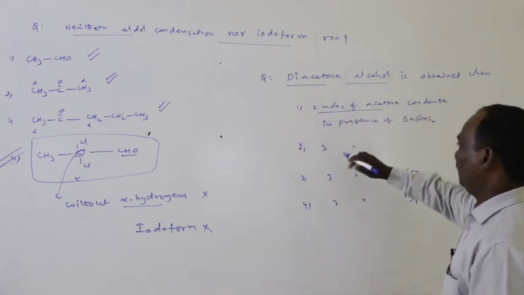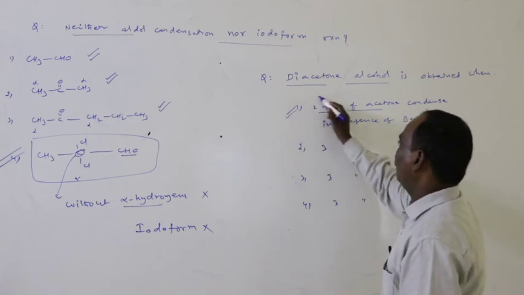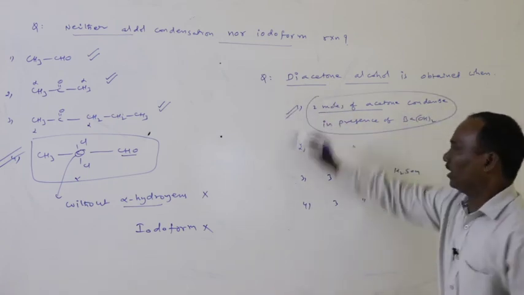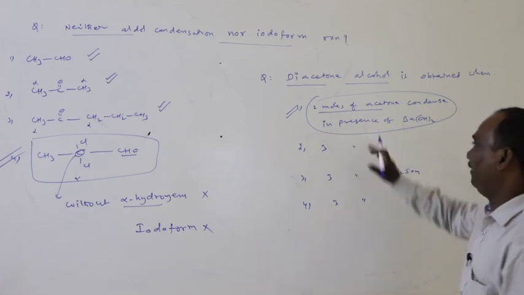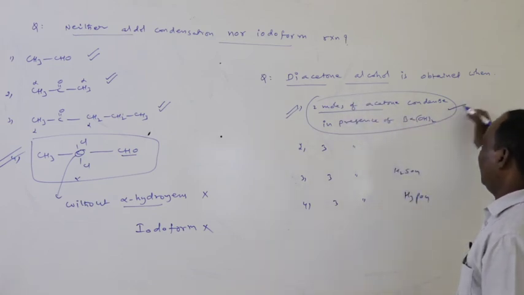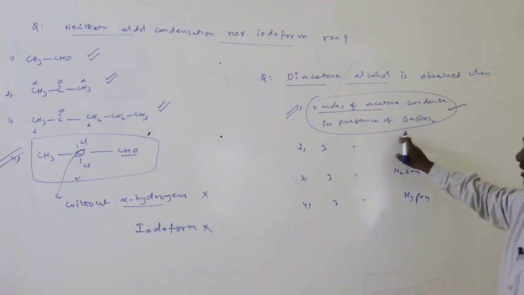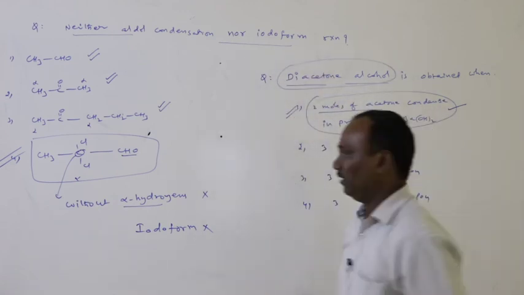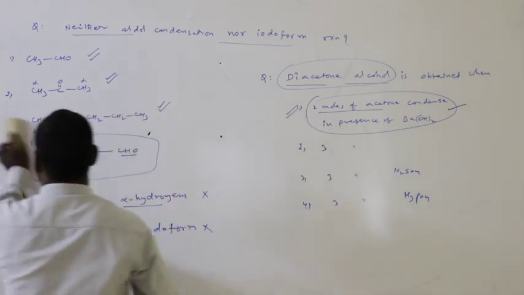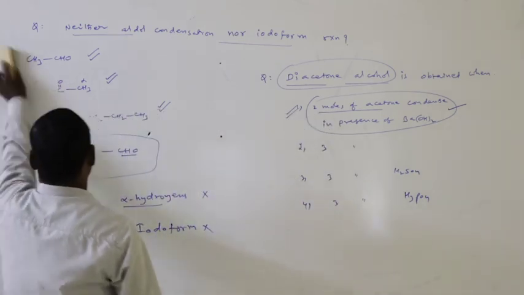Diacetone alcohol is obtained when 2 moles of acetone condense in presence of barium hydroxide. It gives diacetone alcohol. Right, and one more question.